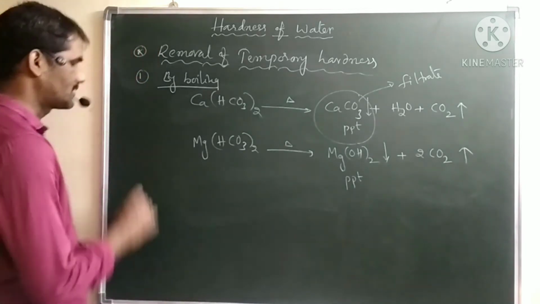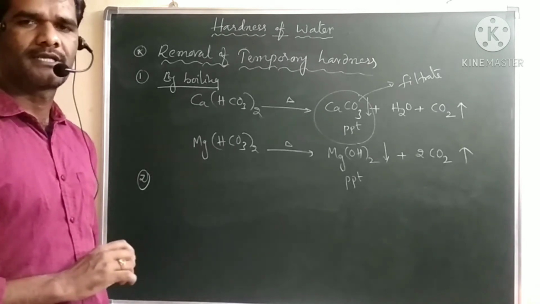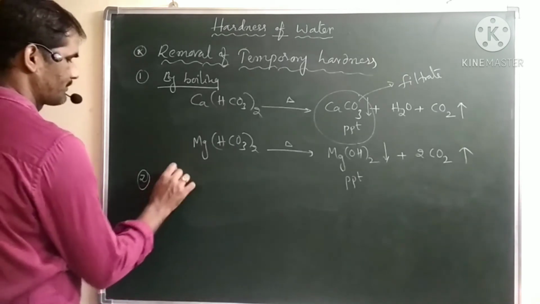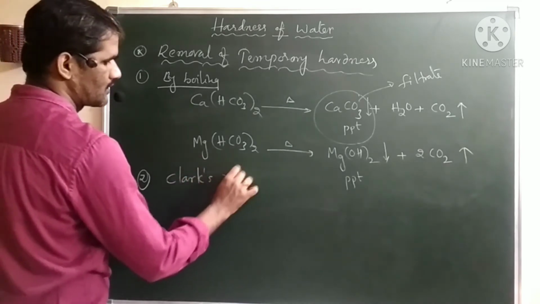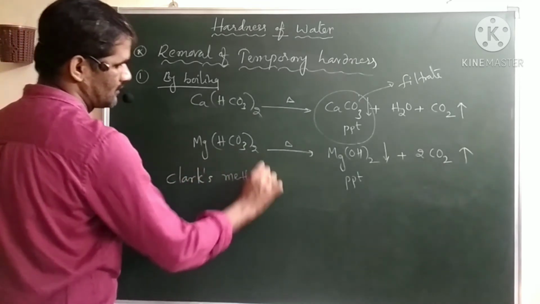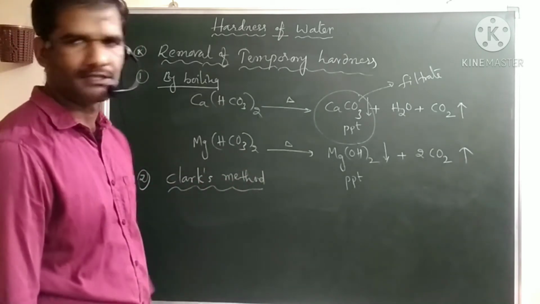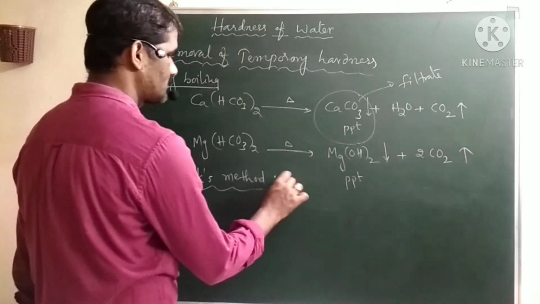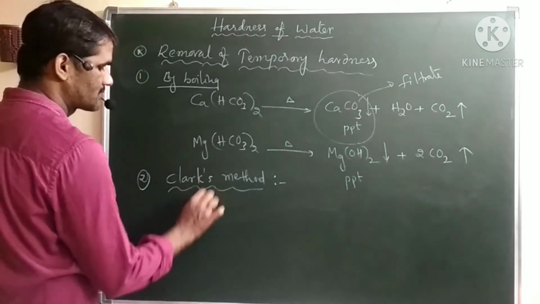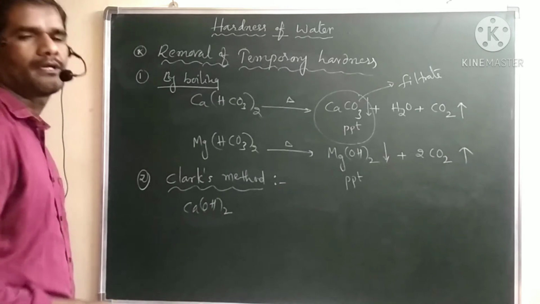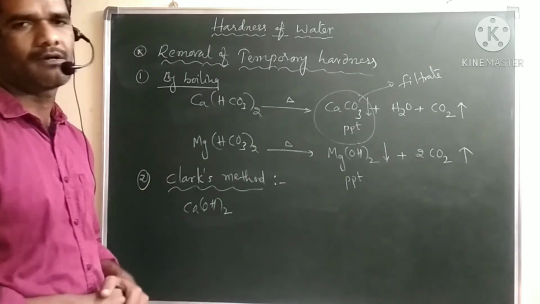And the second method for removal of the temporary hardness is Clark's method. In Clark's method, we will add calcium hydroxide to the temporary hardness causing water. So what is the role of calcium hydroxide here?